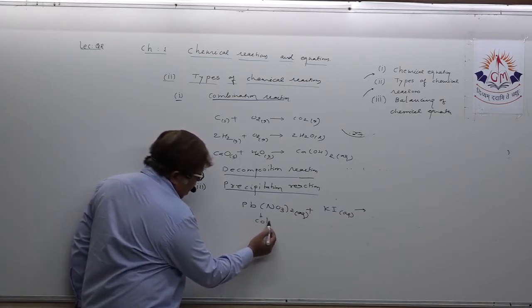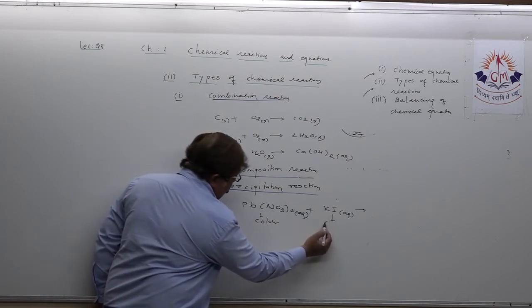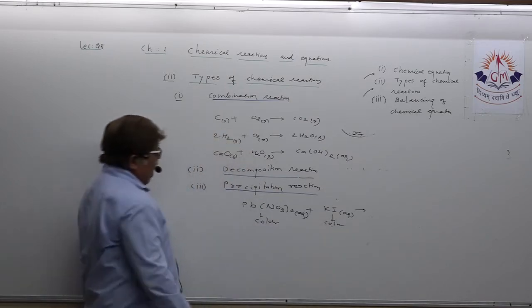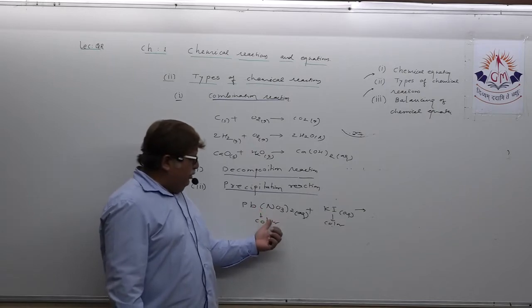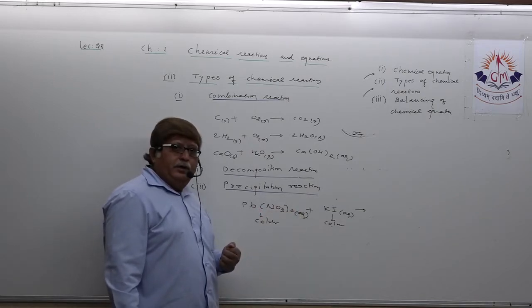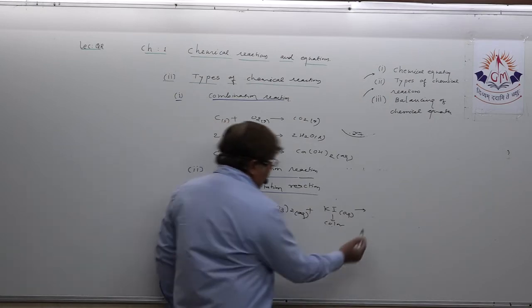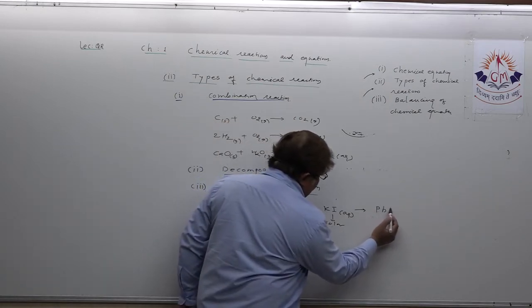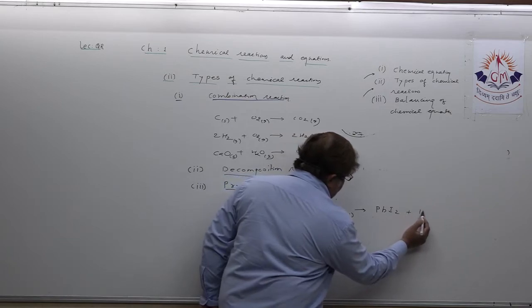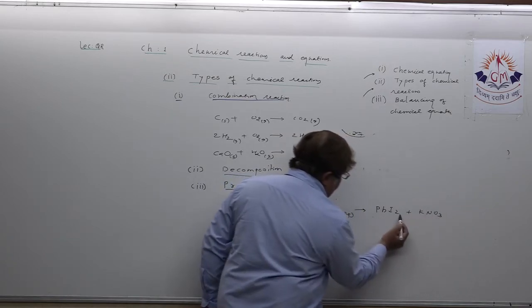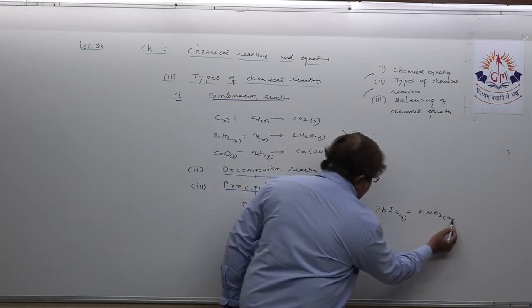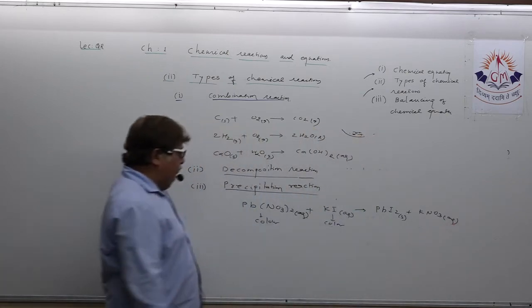When reaction takes place between lead nitrate and potassium iodide, they form lead iodide, that is PbI2, and KNO3. PbI2 is in solid form and KNO3 is again in aqueous form.